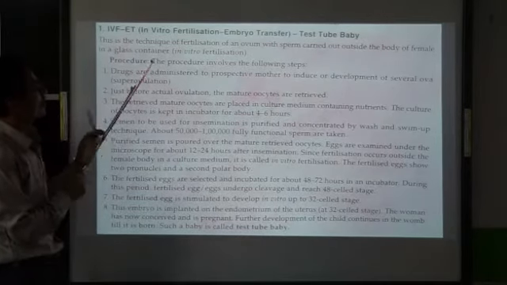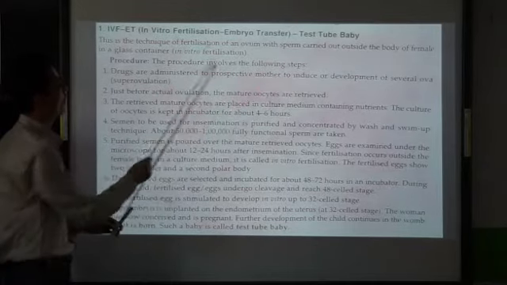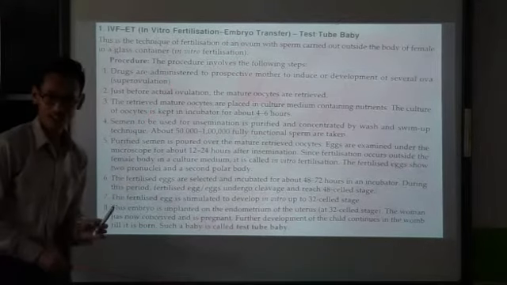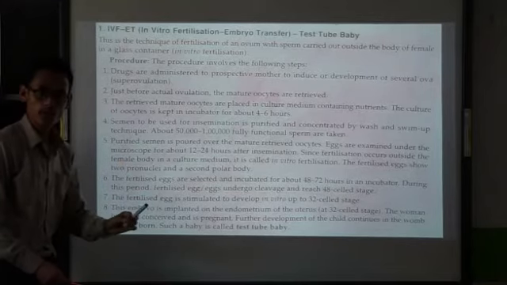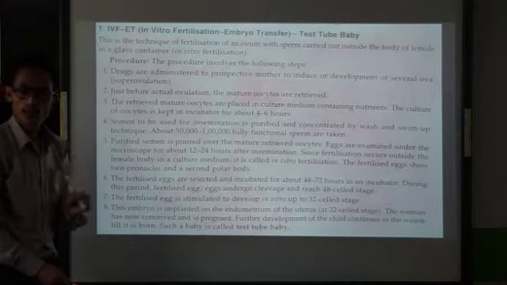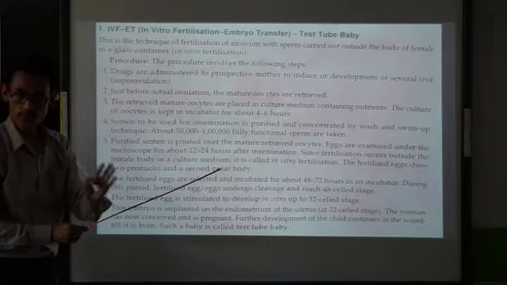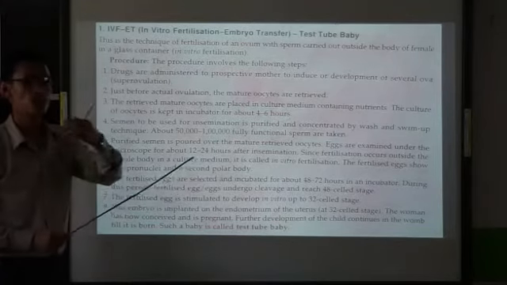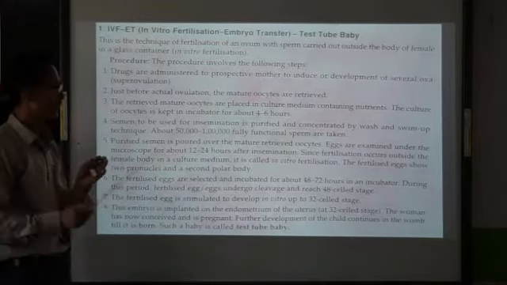This is the technique of fertilization of an ovum with sperm carried out outside the body of the female in a glass container. In vitro fertilization. So try to remember it. So in IVF, the fusion of sperm and the ova occurs outside the female body in a glass container in the laboratory conditions. Clear? It is called in vitro fertilization. So let's go with the procedure of IVF. The procedure involves the following steps.